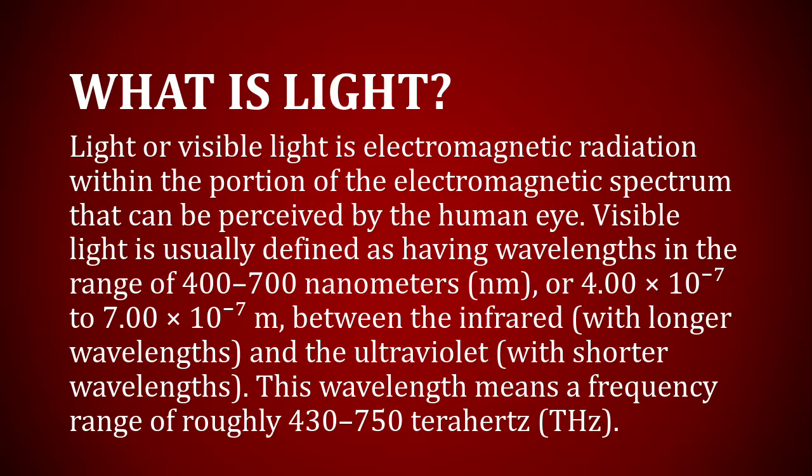Light or visible light is electromagnetic radiation within the portion of the electromagnetic spectrum that can be perceived by the human eye.